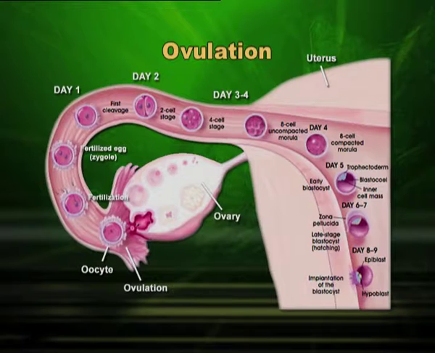You can see it is getting implanted in the endometrium of uterus, and once implanted, the placenta is formed and further divisions will take place, and baby will form out of this in due course of time.